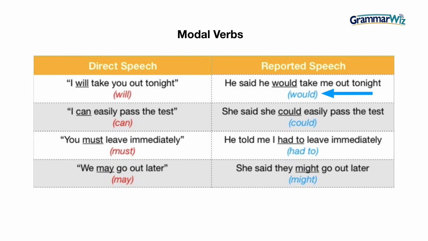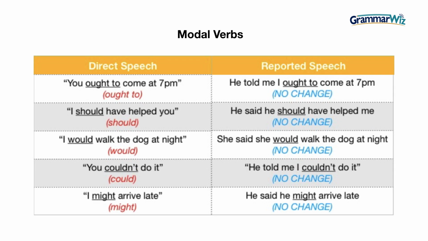Can goes to could. She said she could easily pass the test. You can't use must when we go back into the past. We actually have to use had to, so that changes to had to when we move must to reported speech. So "you must leave immediately" becomes "he told me I had to leave immediately." And may turns to might. "We may go out later." She said they might go out later.